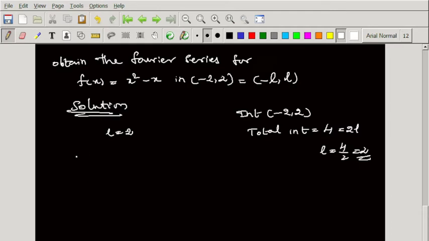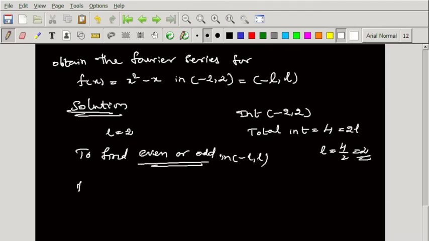So here we check whether the given function is even or odd. To find even or odd in minus L to L, what we must do is put x equal to minus x. So f of minus x equals, the given function, minus x square minus of minus x.